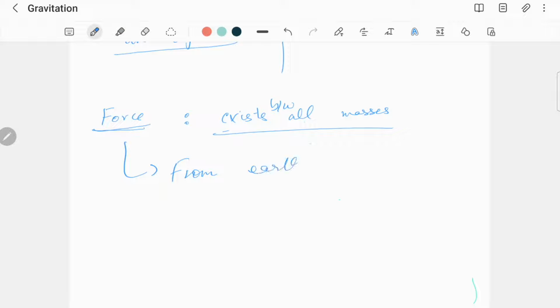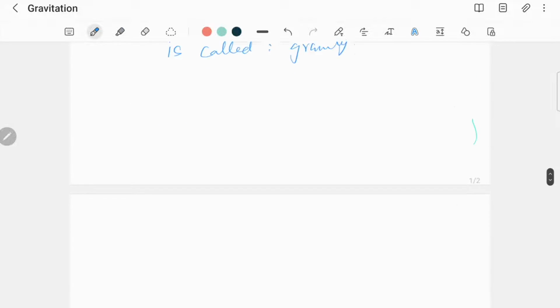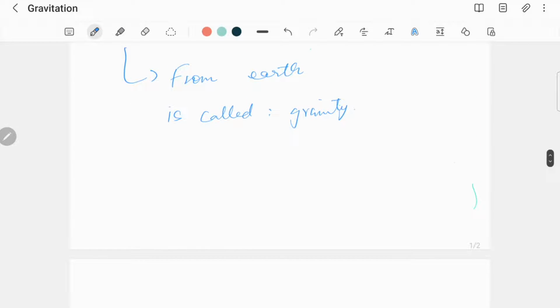So this force is called gravity in layman's terms. The force due to gravity, or you can also call it weight. The Earth's gravitational field is responsible for the weight of all objects on Earth.